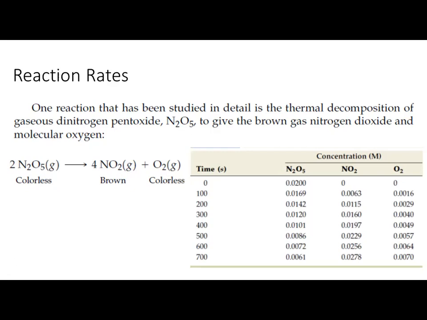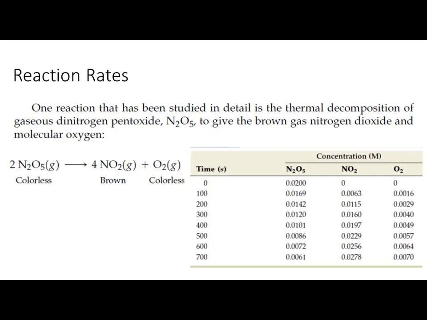ये सिर्फ इस reaction के साथ ही, सब reaction के साथ ऐसे ही होगा. Concentration जो है वो change होगी, time change होगा, concentration change होगी. अब ये important है, which concentration is going to increase and which concentration is going to decrease. Always remember the concentration of the reactant will always decrease and the concentration of the product will always increase if there is a chemical reaction.